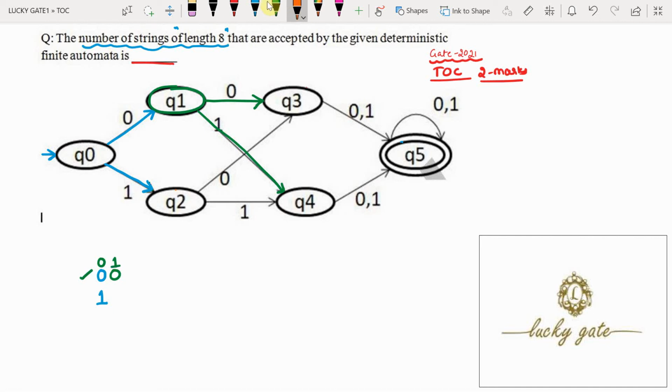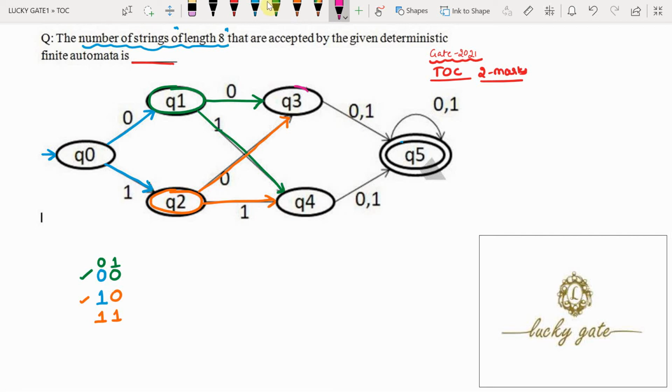Next, we reach the Q2 state on input 1. After reaching Q2, to reach Q5, again we have two possibilities. On input 0 it moves to the Q3 state, and on input 1 it moves to the Q4 state.